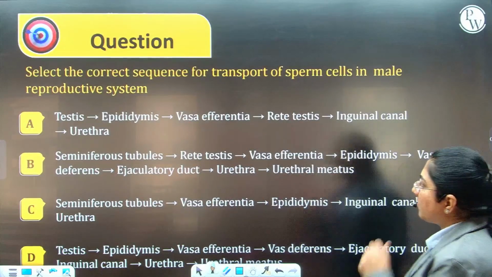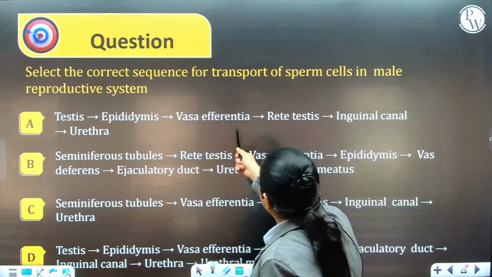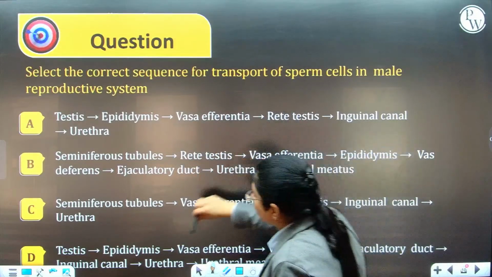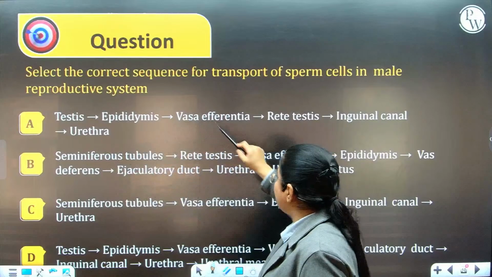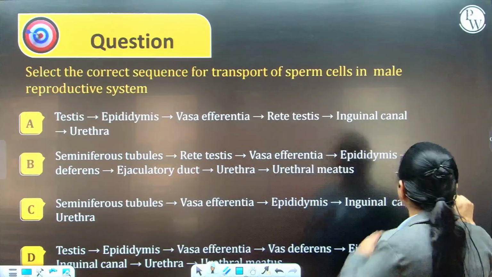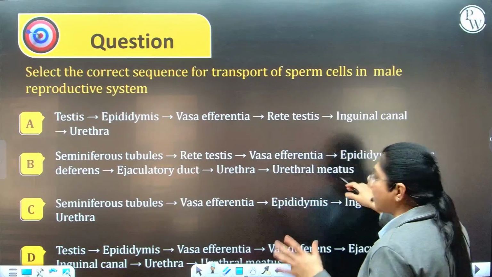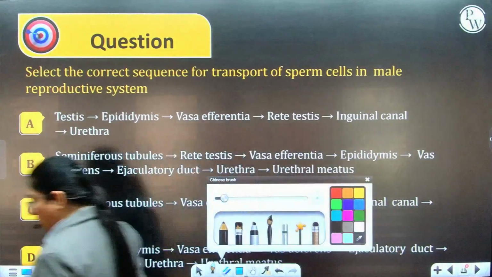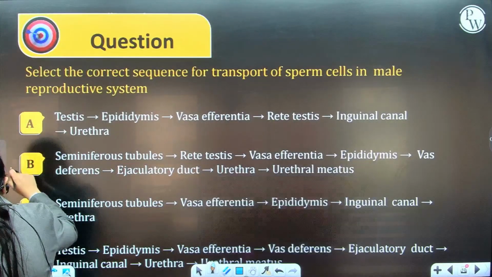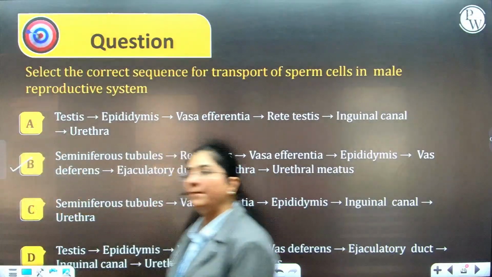Is it testes to epididymis to vasa efferentia to rete testis? No, no, no. Seminiferous tubules to rete testis to vasa efferentia to epididymis to vas deferens, ejaculatory duct, urethra and urethral meatus. Yes, this is our correct answer. Yes, very good everyone. So the correct answer is option B.